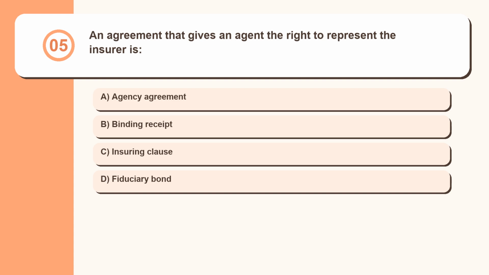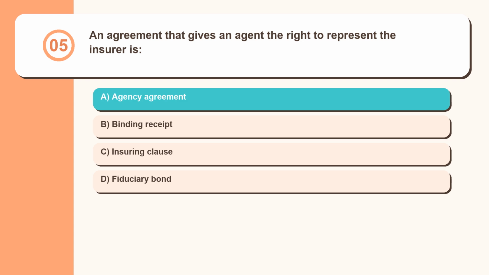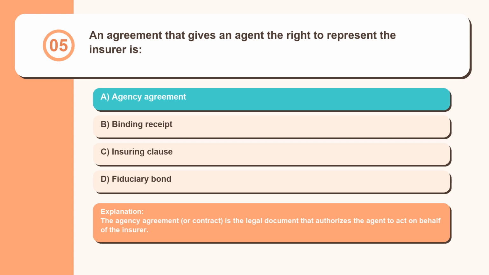Question 5. An agreement that gives an agent the right to represent the insurer is agency agreement, binding receipt, insuring clause, fiduciary bond. The agency agreement, or contract, is the legal document that authorizes the agent to act on behalf of the insurer.